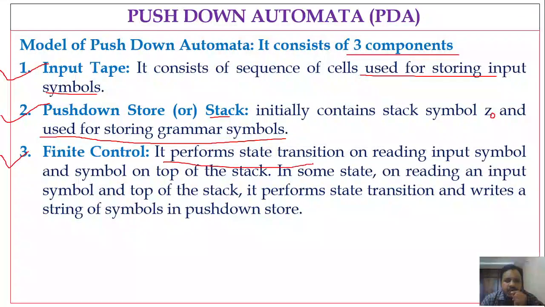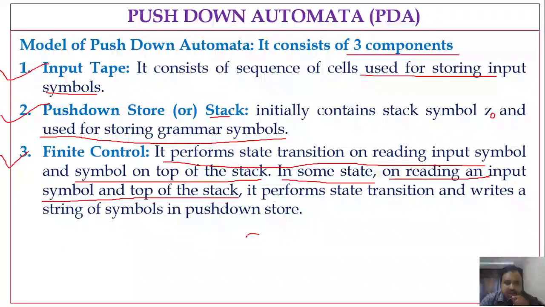The finite control performs the state transition on reading the input symbol and the symbol on top of the stack. From a particular state, it considers the current input symbol from the input tape and the symbol on top of the stack to perform the state transition. Consider that you are in some state q naught, reading some input symbol small a, with Z naught on top of the stack.